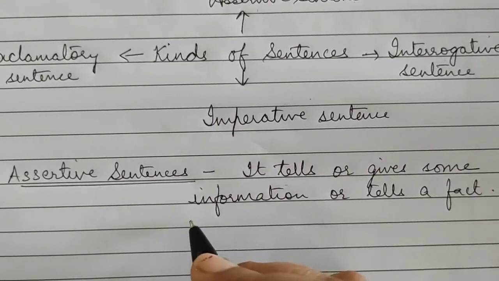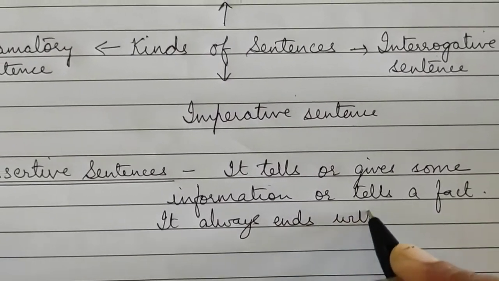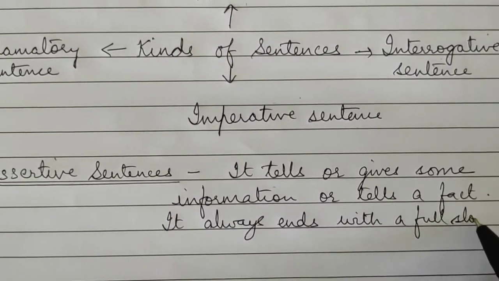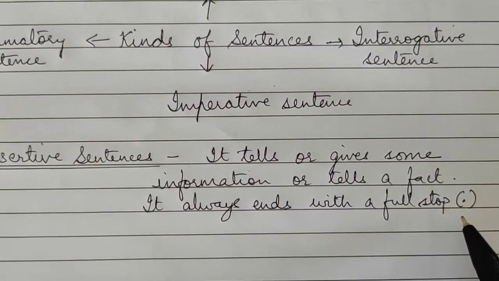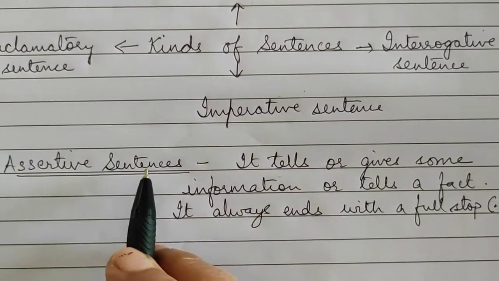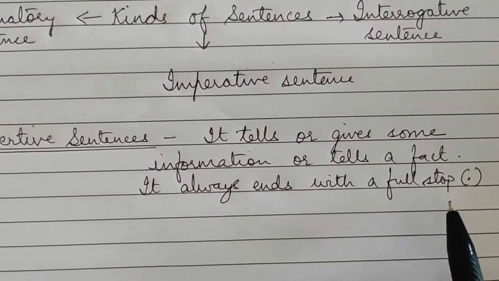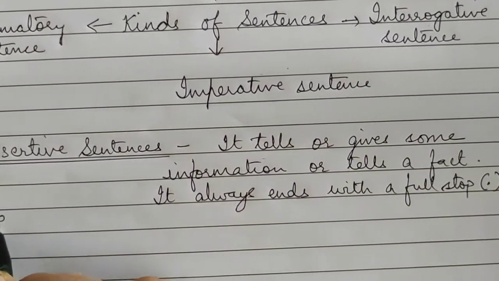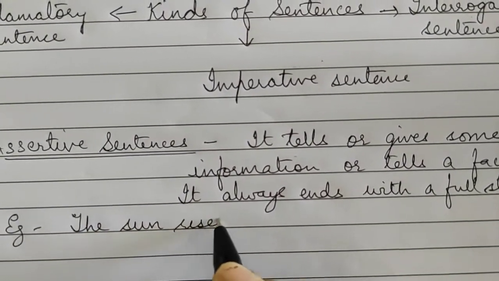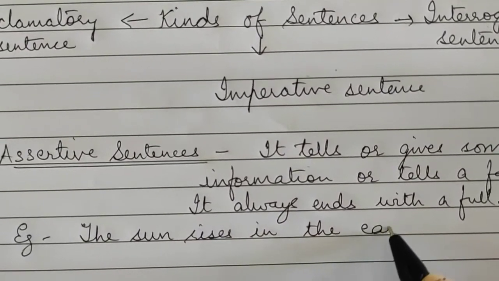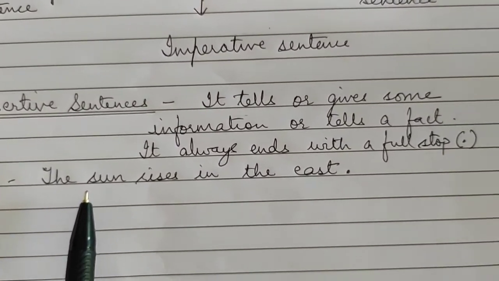And this assertive sentence always ends with a full stop. Assertive sentences always end with the full stop. For example, I will give you one example. The sun rises in the east. Full stop. Here some kind of information, some fact, is being told.